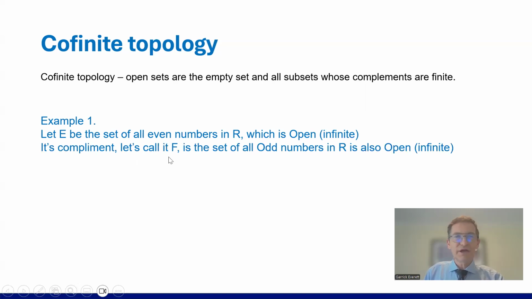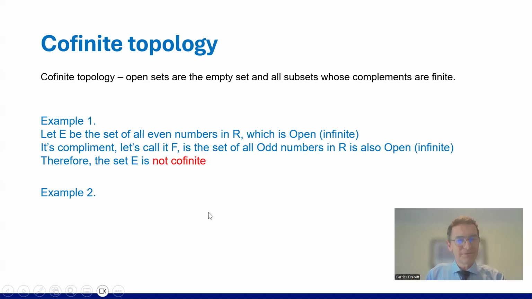Its complement, let's call it F, so I've just made up E and F, is the set of odd numbers in the reals, and that's also open. So when we look at E, E is not cofinite. We don't care that E is infinite, that's irrelevant. For a cofinite set, what we want is the other set to be finite. The other set in this case is the odd numbers, which is not finite. So E is not cofinite. You can't say it's cofinite.